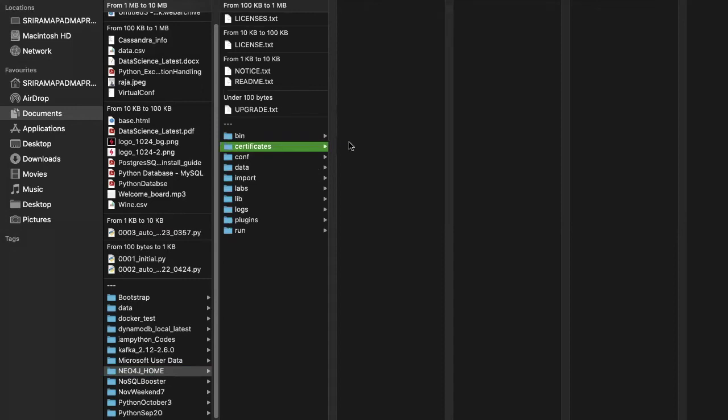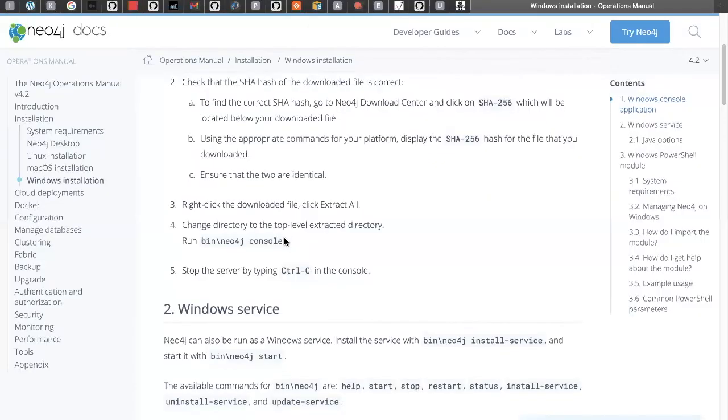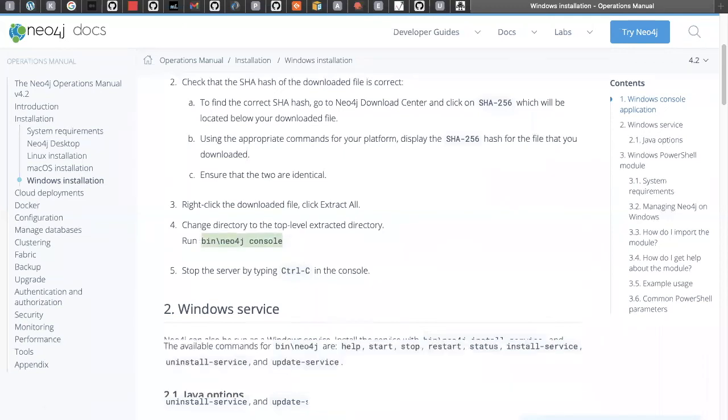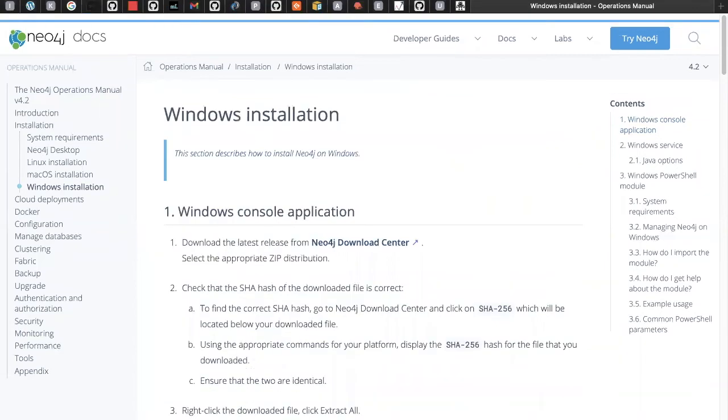Any questions? Okay, fine. So what I'm going to do is open this bin from my terminal itself. You can see right now I'm in this Neo4j home. Here I'm going to run the command. So better you always follow their documentation, because in the data science world we have so many tools, right? We don't need to remember everything. Just follow their documentation, as simple as that.